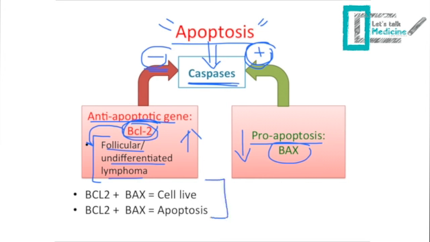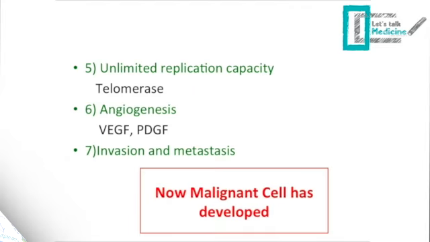So let's practice that now. If we want the cell to live longer, we will increase the BCL2 because it's anti-apoptosis and decrease the BAX. And when we want the apoptosis to happen, we will decrease the BCL2 and increase the BAX.